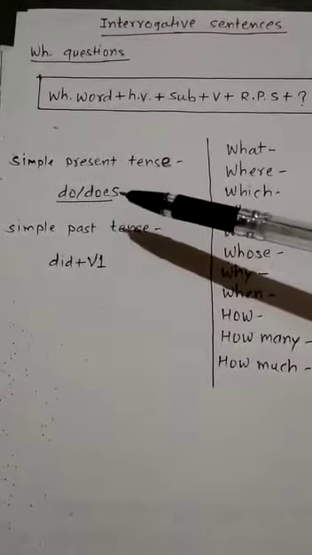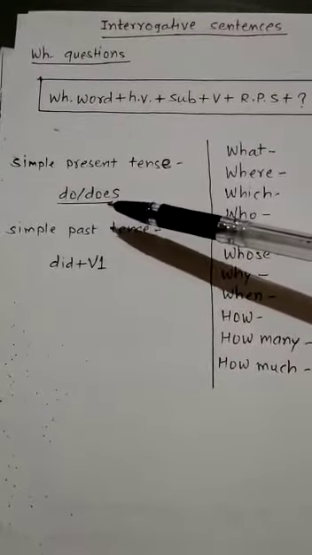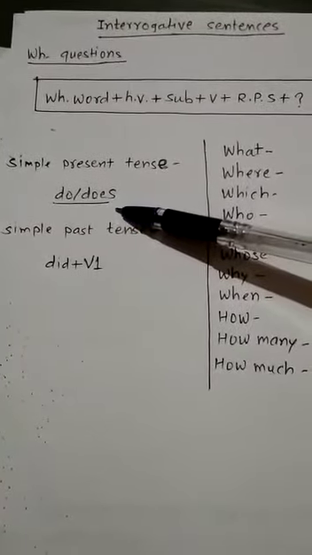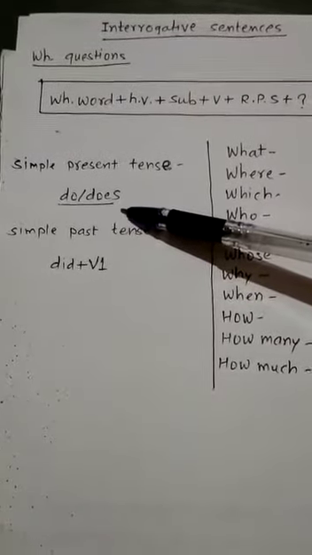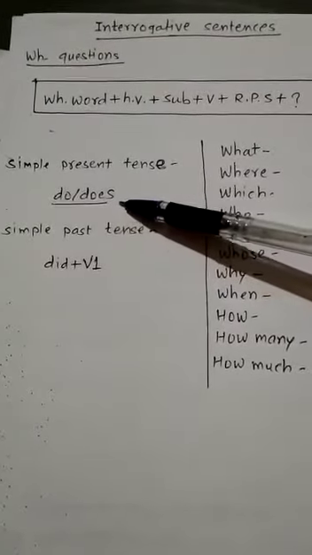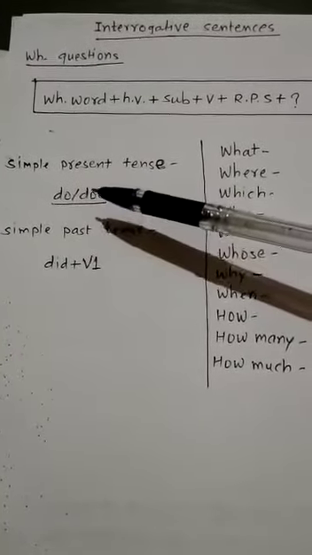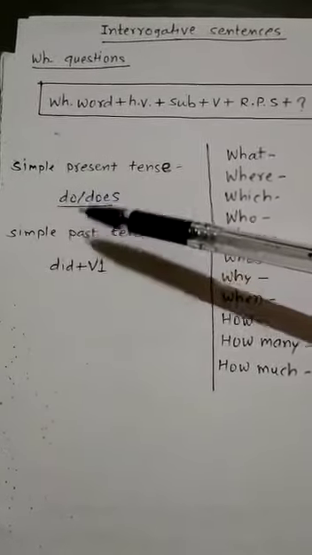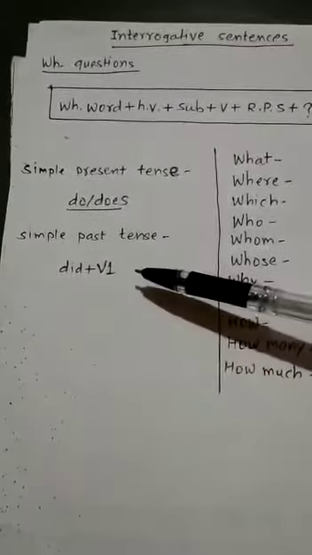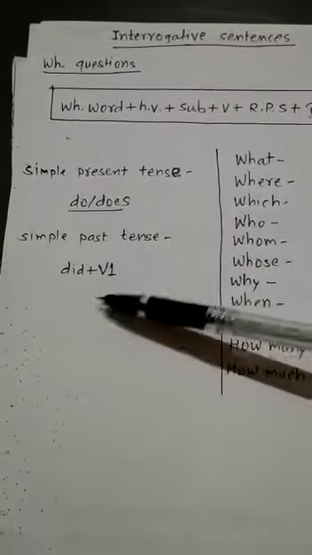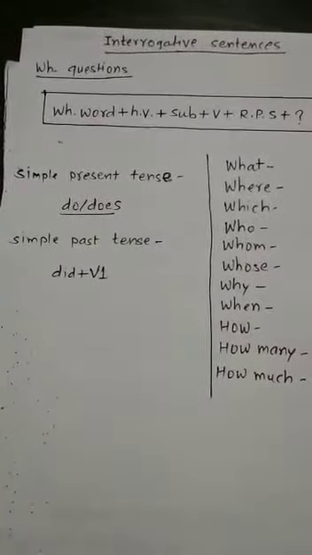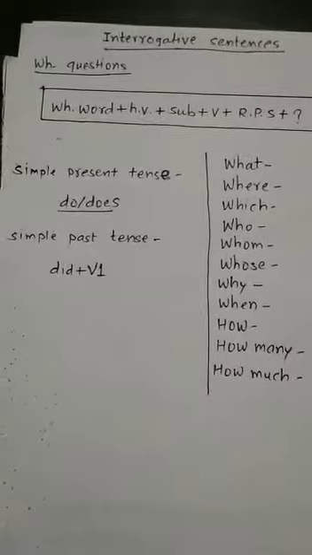If any sentence is given in the simple present tense, you will have to use do or does in that question. If any third person singular is used, like he, she, it, or any name, at that time we will have to use does in the simple present tense, and for the rest of the subjects you will have to use do. Then in simple past tense we have to use did plus v1. It means whenever you use did in that sentence, the main verb should be v1.